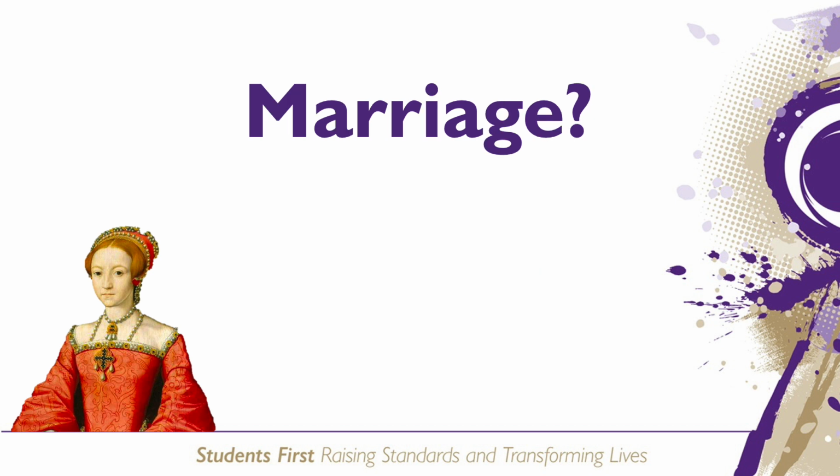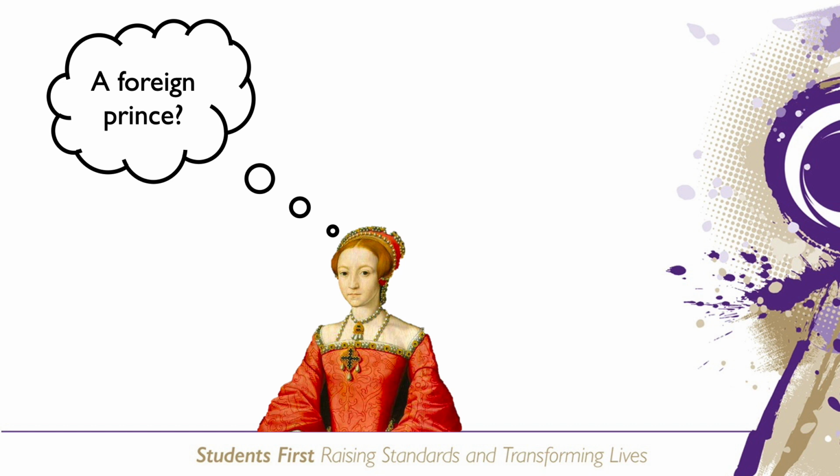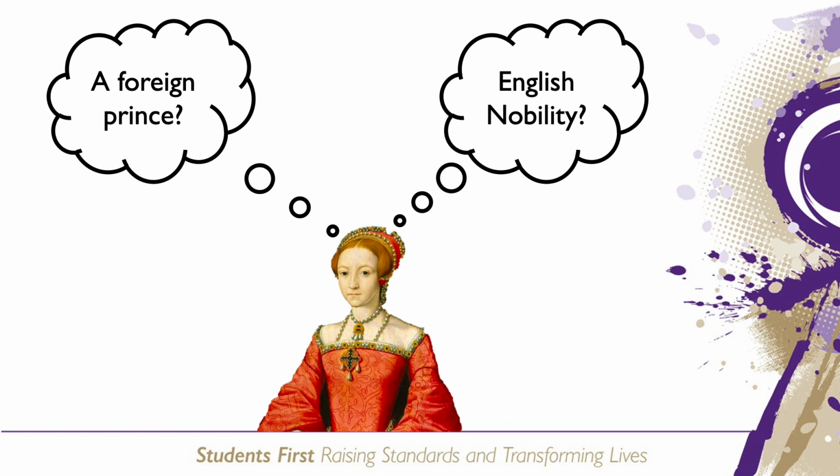So Elizabeth being female was also a problem for her. Many people thought that a woman was too weak to rule the country, and so the issue of Elizabeth's gender and who she would marry was of national interest. Who Elizabeth should marry was a major political issue. Should she marry a foreign king or prince, or should she marry a member of the English nobility? Either way, this was an important decision, as people at the time did not believe a woman could rule alone.